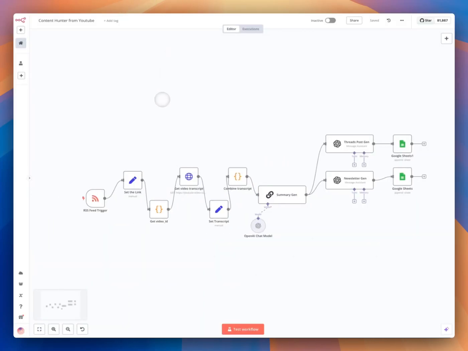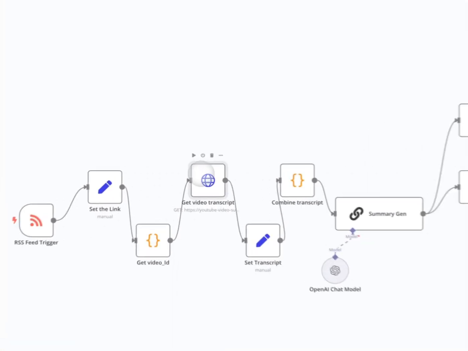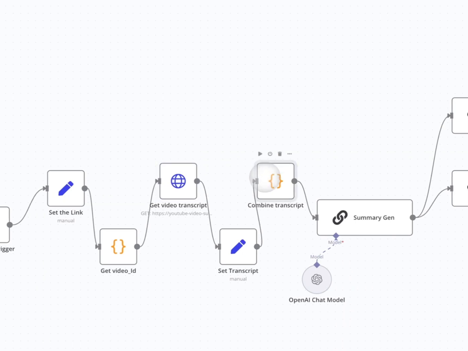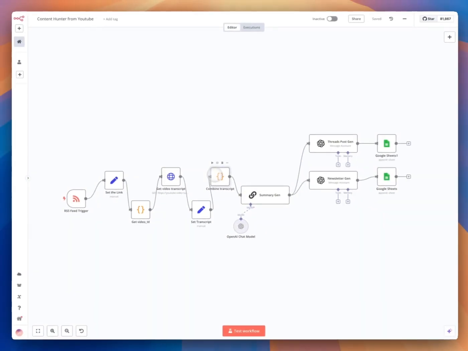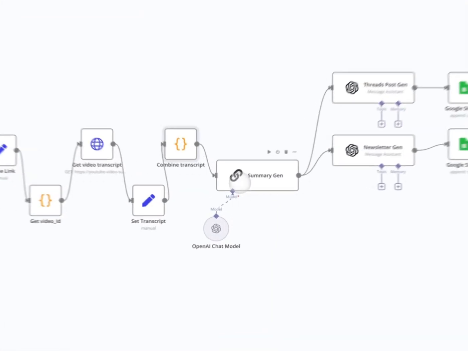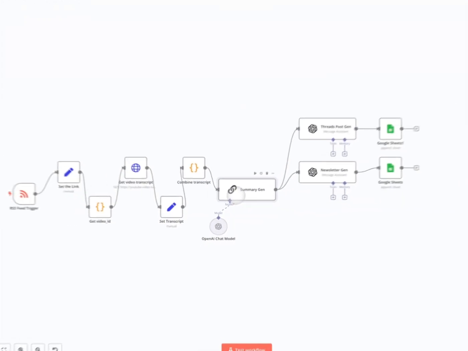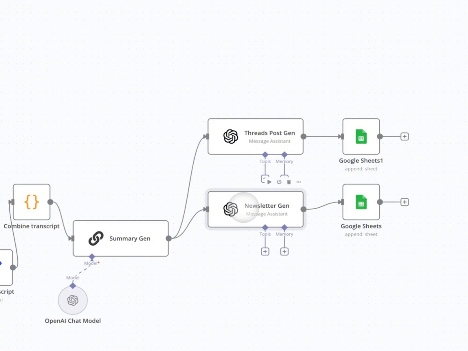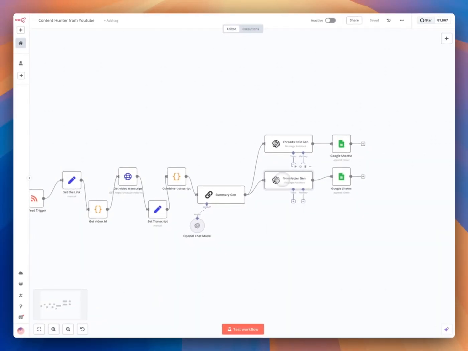And let's look at the entire workflow. So we're going to get the new video from the RSS feed. Then we'll set the link, and from RapidAPI, we will get the entire transcript, and our idea is to combine them into one gigantic string and ask AI to summarize the key parts, the gold nuggets of the content. And then we're going to build two AI assistants using ChatGPT to turn those gold nugget ideas into your own taste of format, style, and tone.